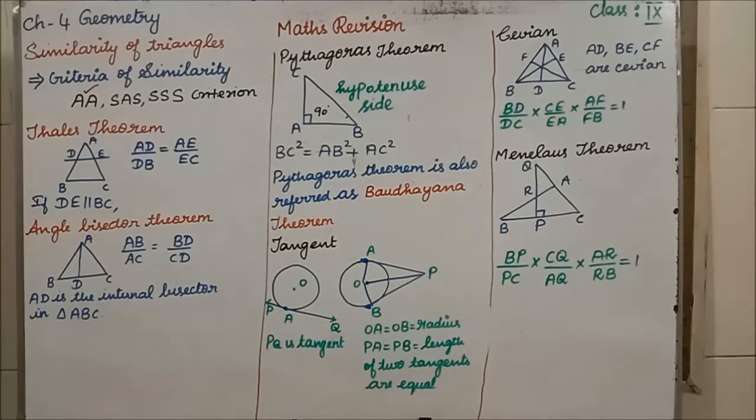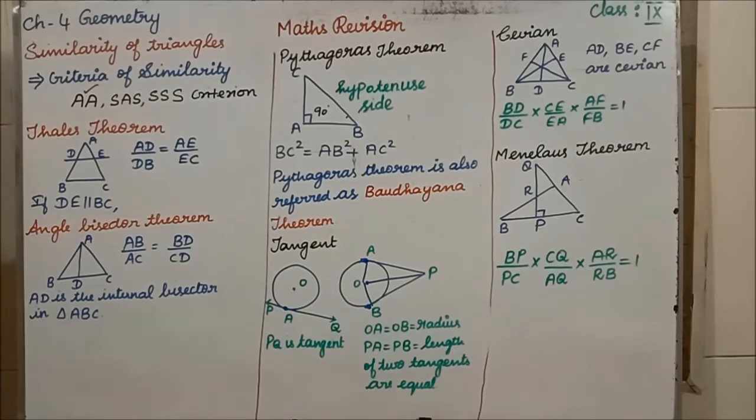Clear, students? All the problems are based only on the criteria of similarity, so it will be very easy. You have to work out all the problems.